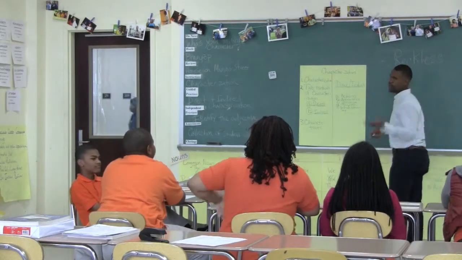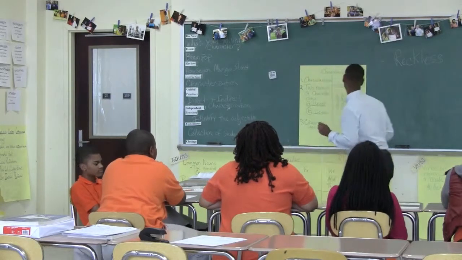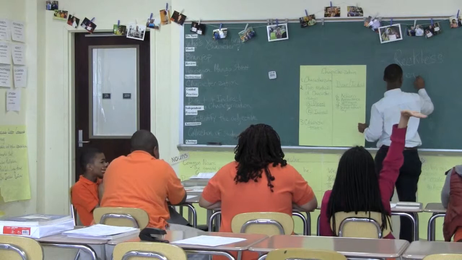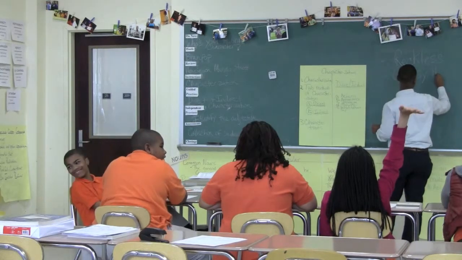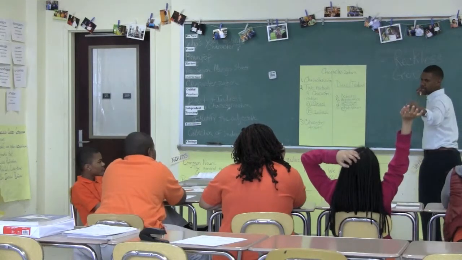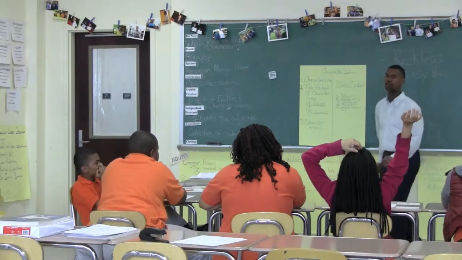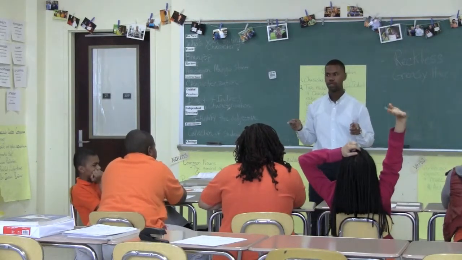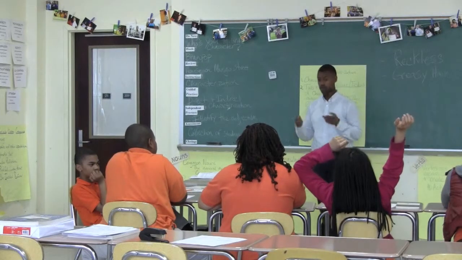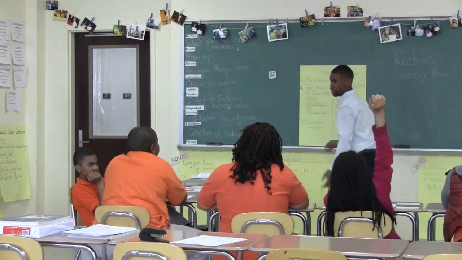What else do we know about the way he looks? Sweaty. Dirty. How do you know? His greasy hair. So he's probably dirty. But he's probably got greasy hair because he's sweating from running, right? What kind of person is he since we know that he runs and does all this other stuff? An exercise person. So what do we call that kind of person? An athlete. They're probably athletic, okay?